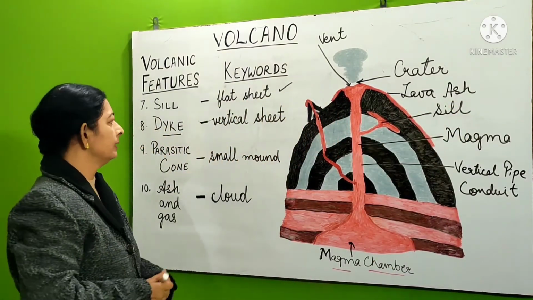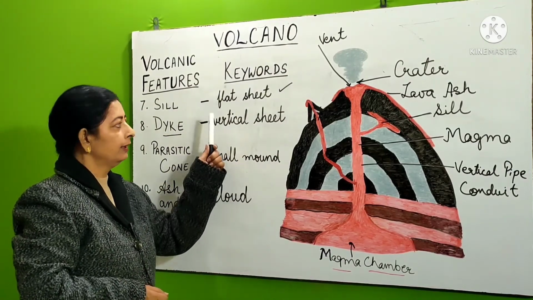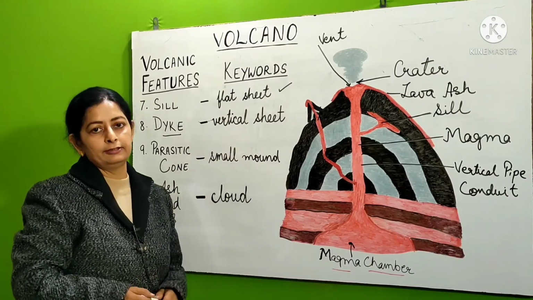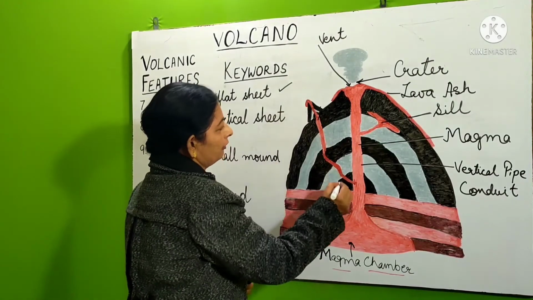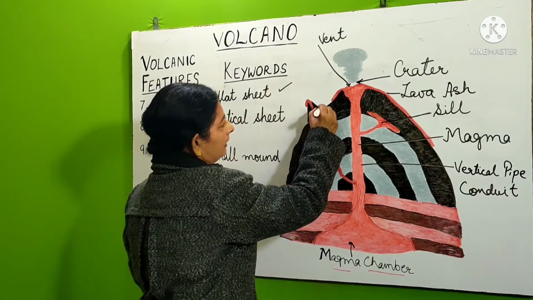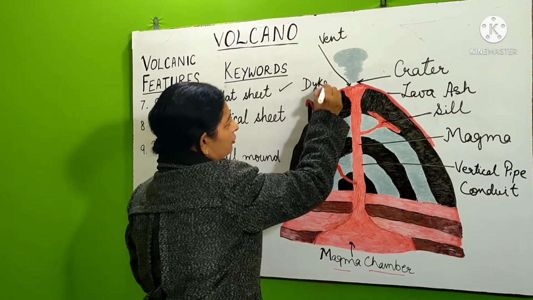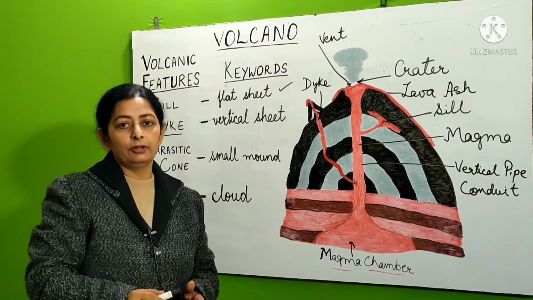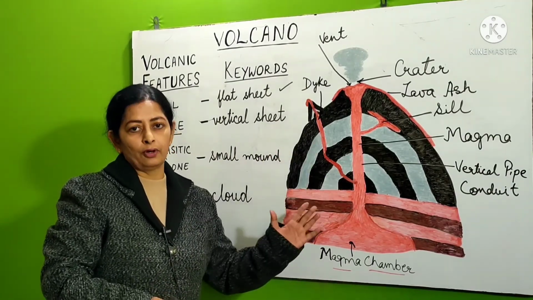Next feature is dike. The difference between sill and dike is that sill is flat sheet and dike is vertical sheet. Dike is a vertical sheet of intrusion of igneous rocks in the igneous rocks, and they generally crystallize in the fracture or the fissure that are present in the volcanic rocks.